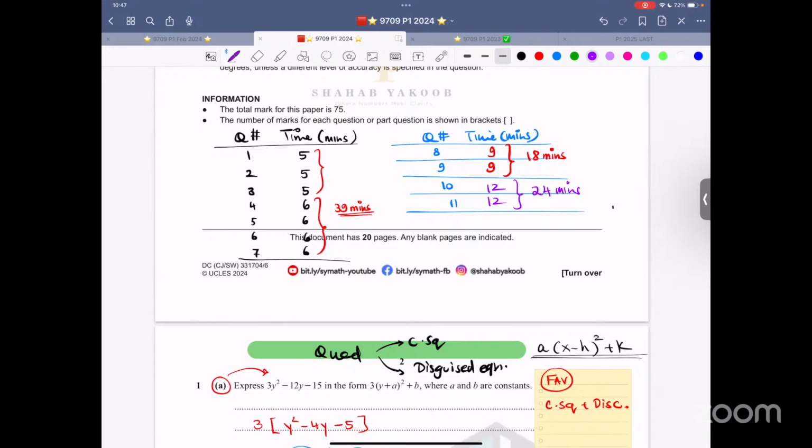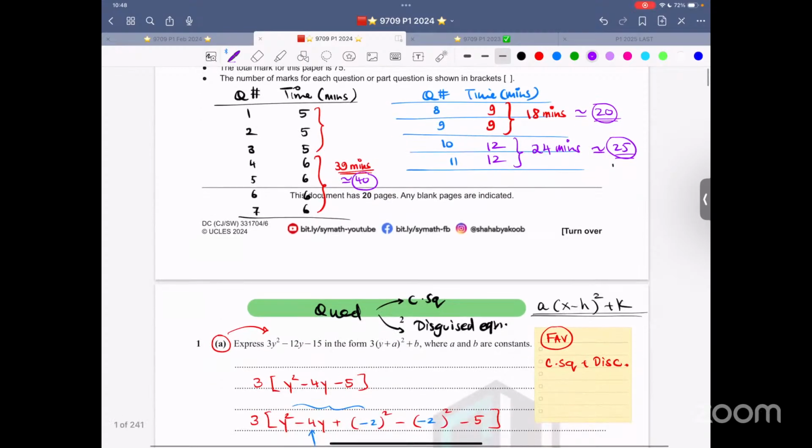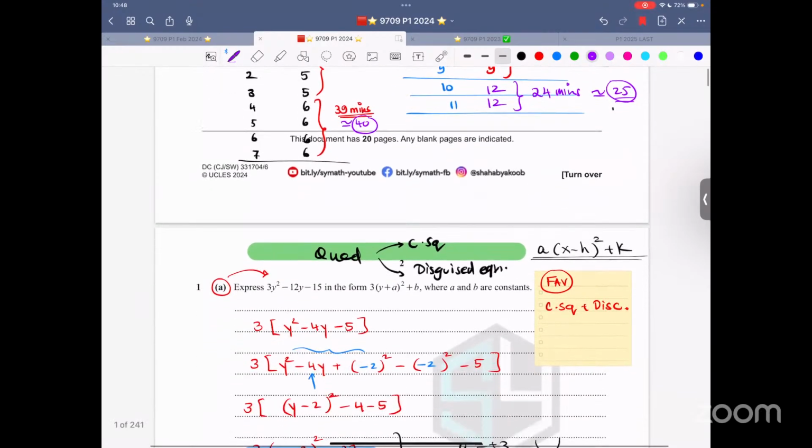Now add it all up. 39, let's make it 40. 25, let's make it 25. 24, let's make it 25. 18, let's make it 20. Isn't that what I said without even looking at this? Yes. So 40 and 20, 60 and 125, 1 hour, 25 minutes. That's a lot of time for finishing this paper comfortably.